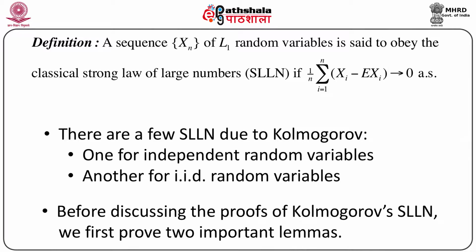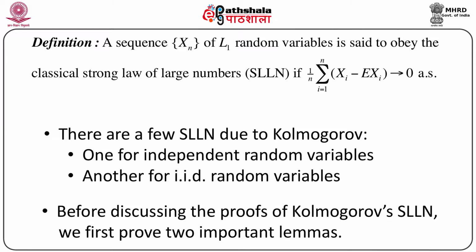Let us first give you a flavor of the meaning of strong law of large numbers. It can be considered as a definition: a sequence Xn of random variables, all L1 random variables, is said to obey the classical strong law of large numbers, abbreviated SLLN, just like the weak law of large numbers we call WLLN, if 1 by n summation i equals 1 to n, Xi minus expectation of Xi goes to 0 almost surely.